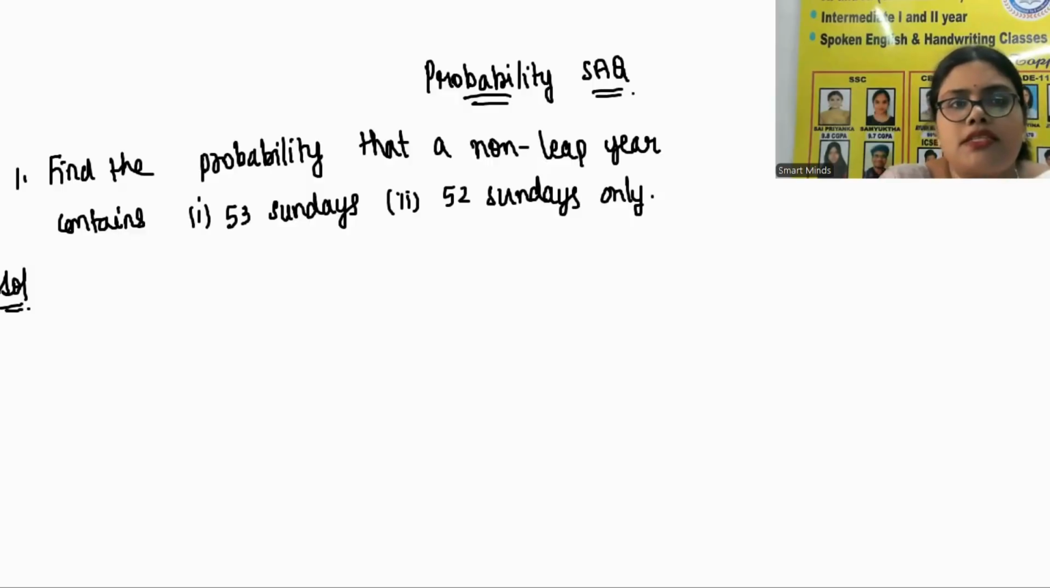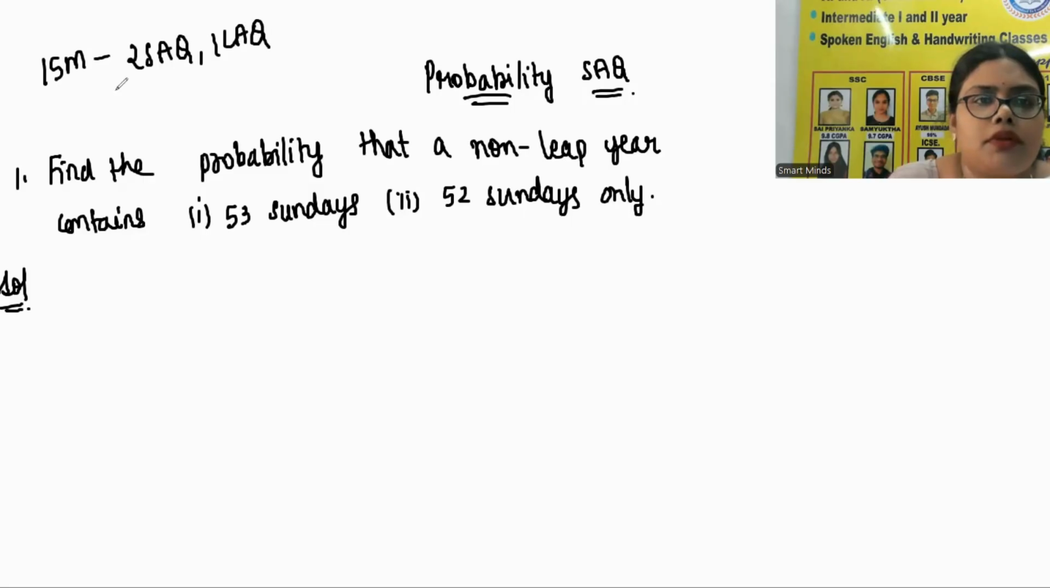So in today's class, let us get started with probability SAQs. The weightage of this chapter is 15 marks. You get 2 SAQ and 1 LAQ. So let us get started with the SAQs.